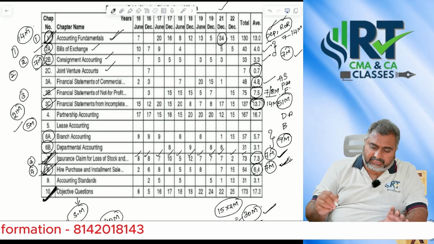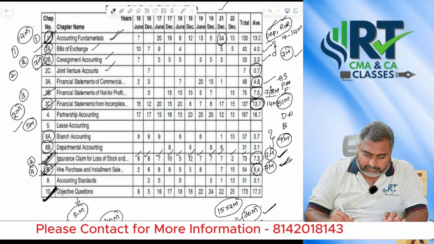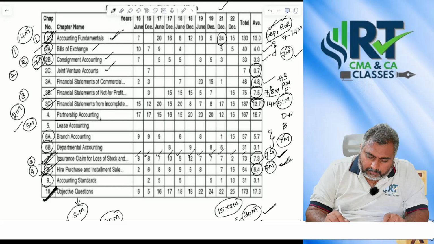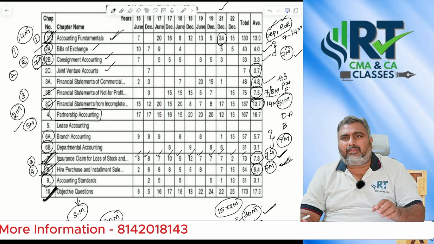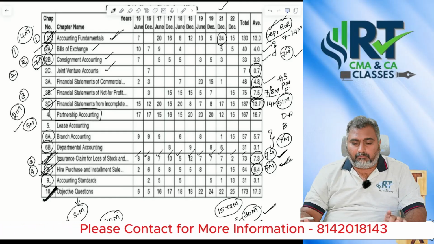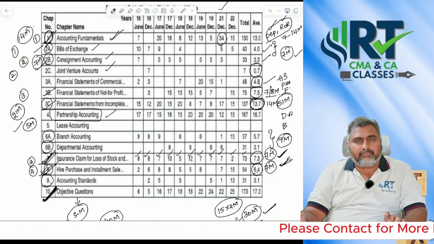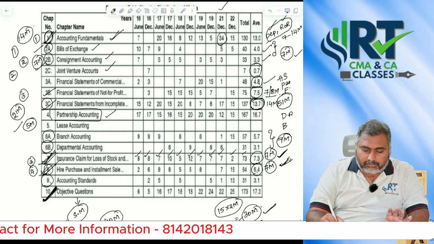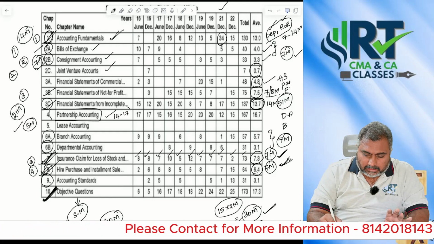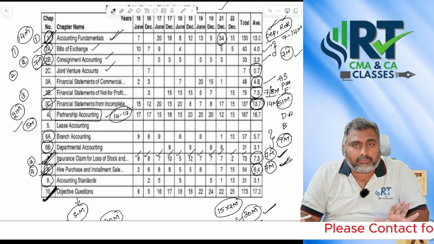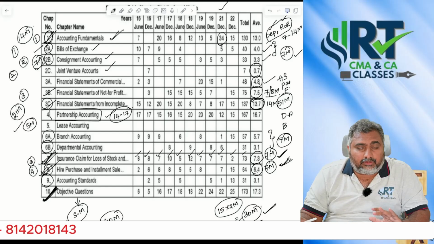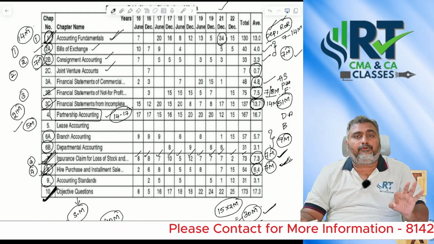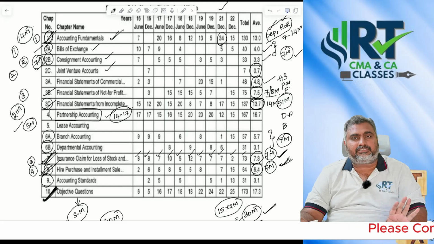Okay, so after you are done with that preparation, go with accounting standards. So many people ask me, what about partnership accounting? I can't say directly to ignore partnership, but give it less importance compared to all the remaining chapters. Definitely you are going to see 14 to 17 marks from partnership. There is no doubt, I am not misleading you. I am not saying they won't ask even a single question from partnership. Definitely they will ask 14 to 17 marks from partnership itself.